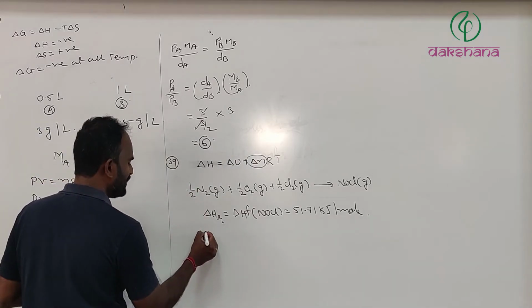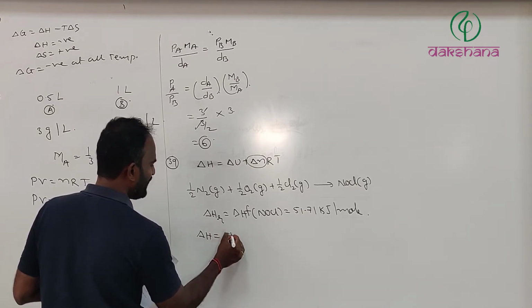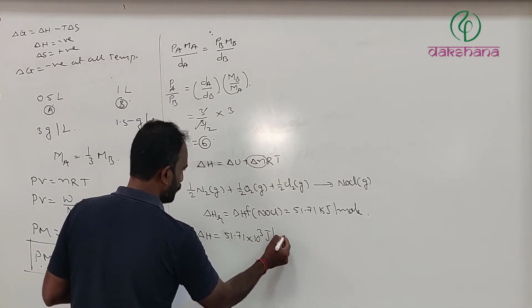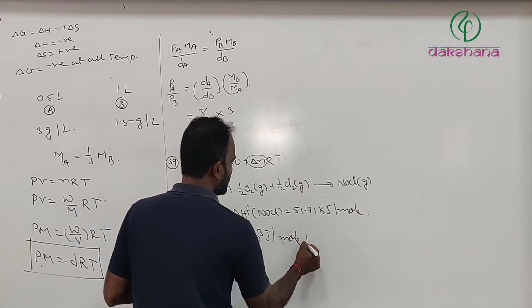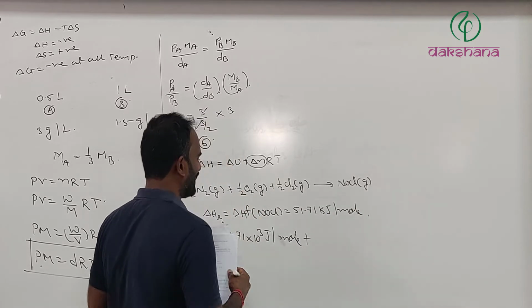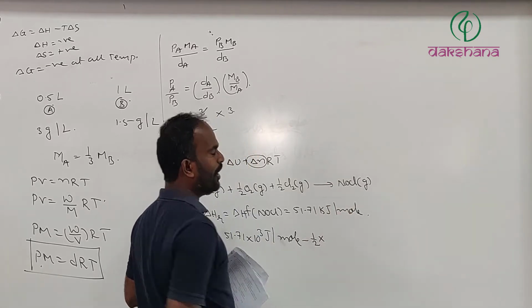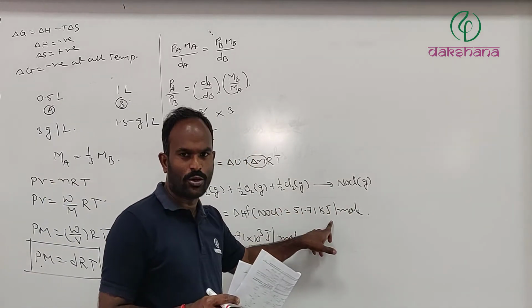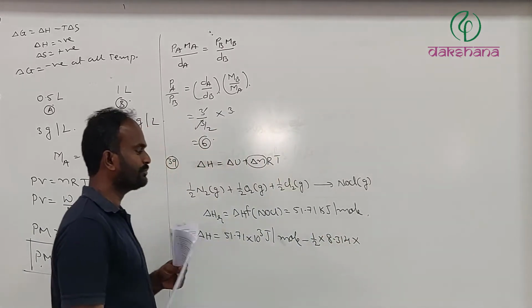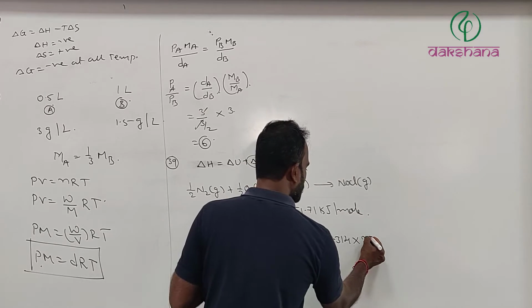Now, delta H equals delta U plus delta N RT. The value is given as 51.71 into 10 cube joules per mole, plus delta N, which is 1 minus 1.5, that equals minus 0.5, so minus 1 divided by 2, into R. Since the values are given in joules, I substitute R as 8.314 into the temperature, 25 degrees Celsius, which is 298 Kelvin.